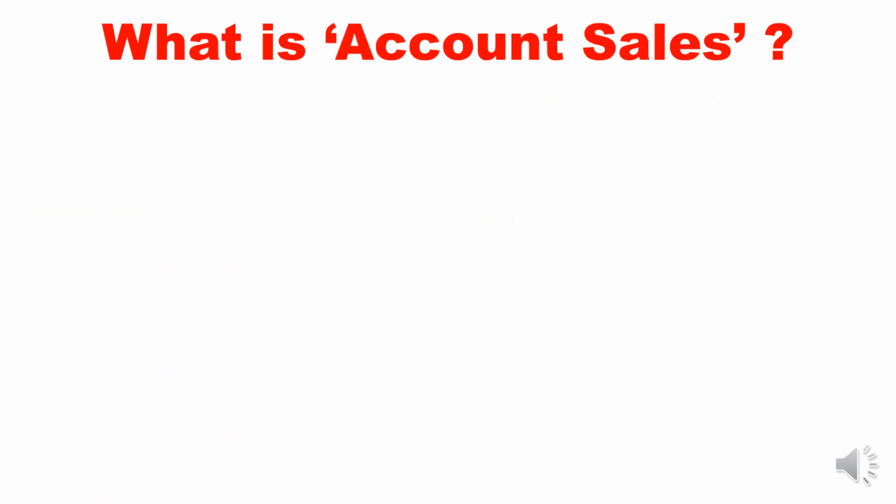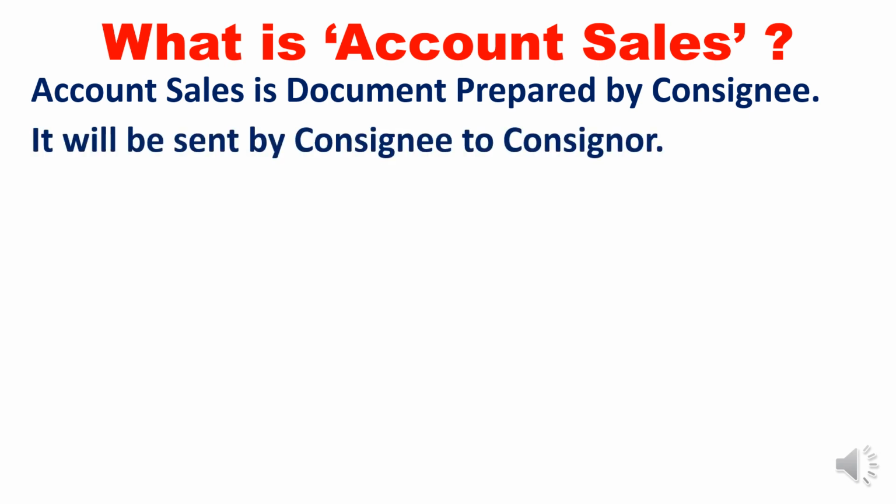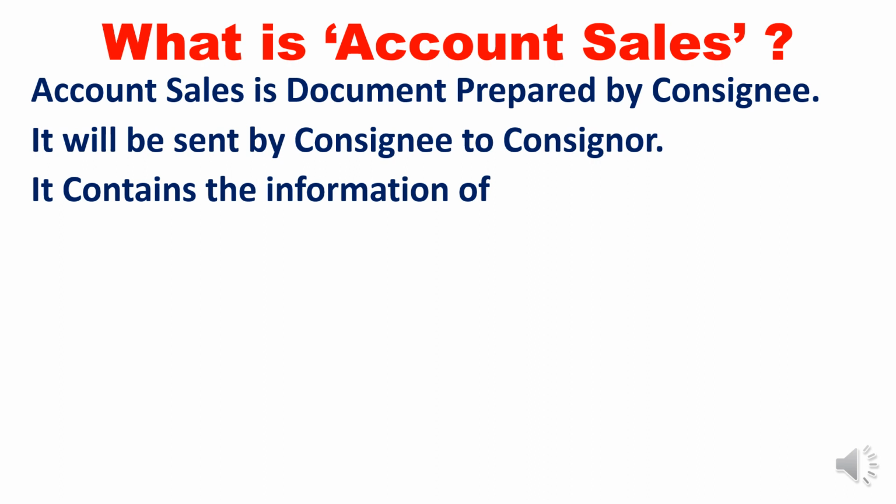The next concept is account sales. Account sales is a document prepared by the consignee, furnishing the details of what material was received by the consignee, how much quantity of material has been sold, how much commission has been charged, how much expenses have been incurred, what is the advance that the consignee has given, and what is the balance payable by the consignee to the consignor.